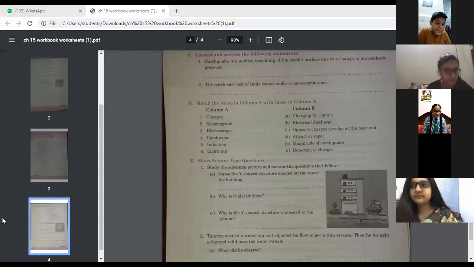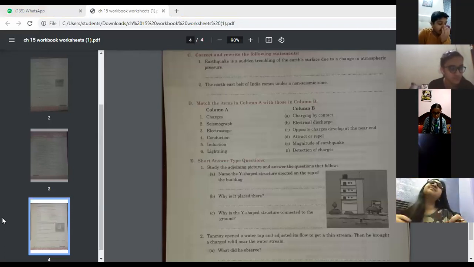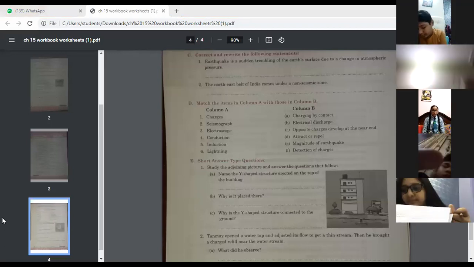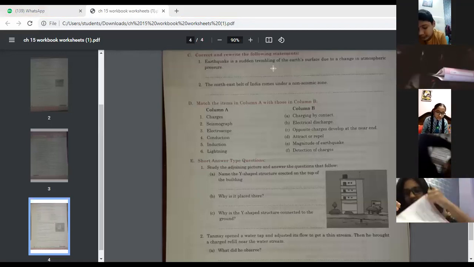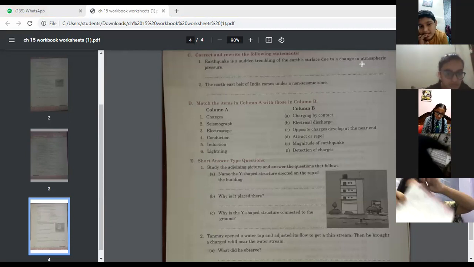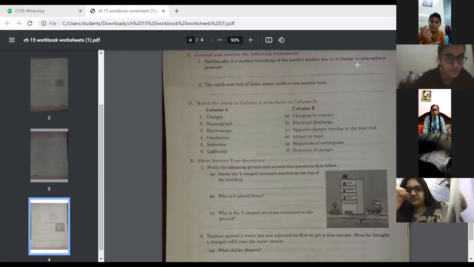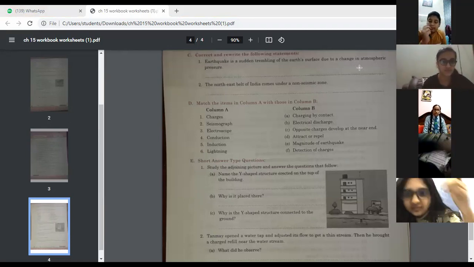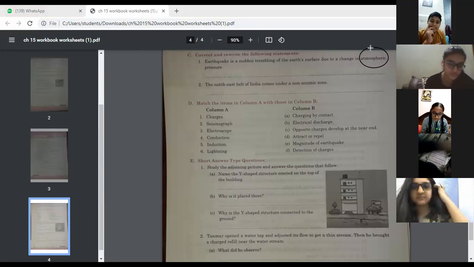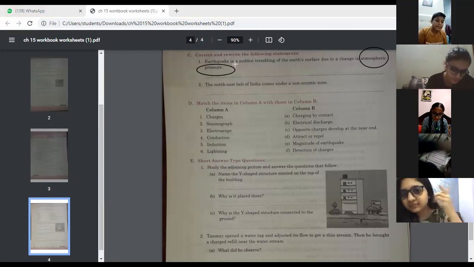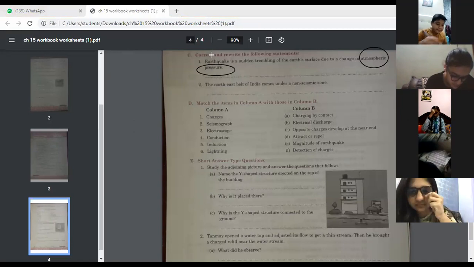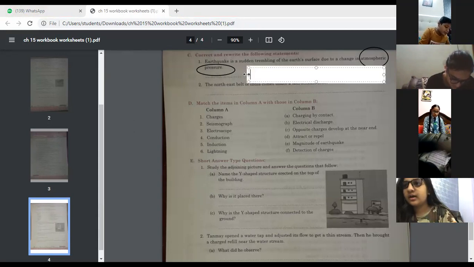Correct and rewrite the following statements. So first of all, we need to correct it. It's written, earthquake is a sudden trembling of the earth's surface due to the change in the atmospheric pressure. So it's not correct. This word, atmospheric pressure, is not correct. So what can be instead of it? Ma'am, earth plates. Yes, there is a change in earth plates.